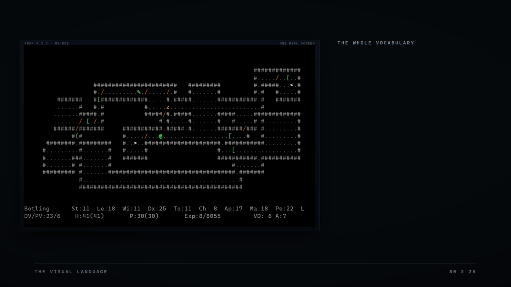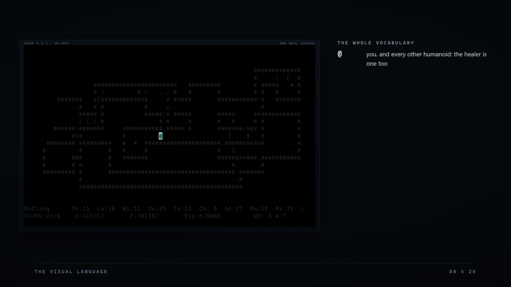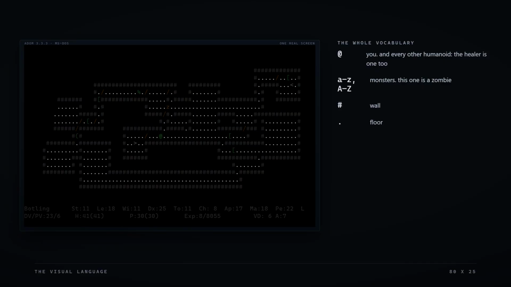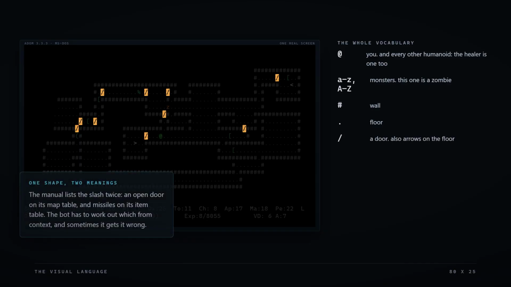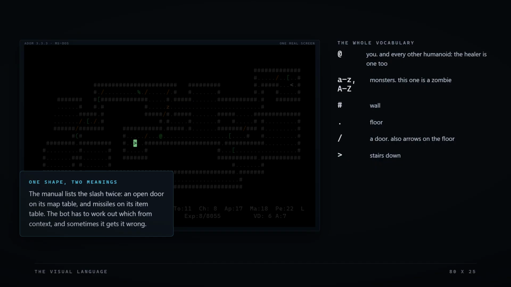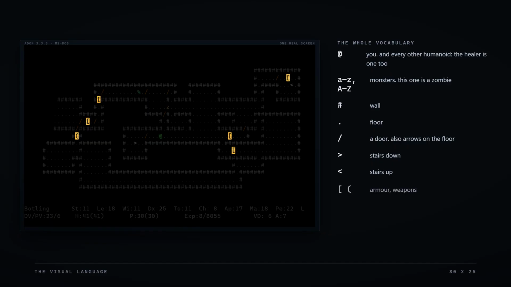You are the @sign. So is everyone else. It's the glyph for every humanoid, so the village healer is one too. Which one is you is a problem this bot has lost runs to. Letters are monsters, a lowercase z is a zombie, hashes are walls, a dot is floor, a slash is a door, a slash is also arrows on the floor. The manual lists it under both. One shape, 2 meanings, and the bot has to guess.